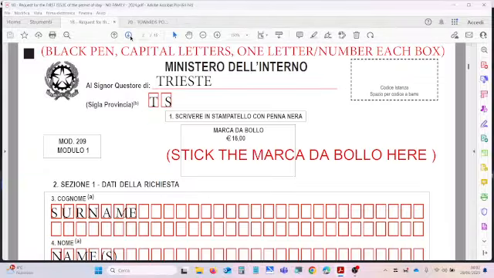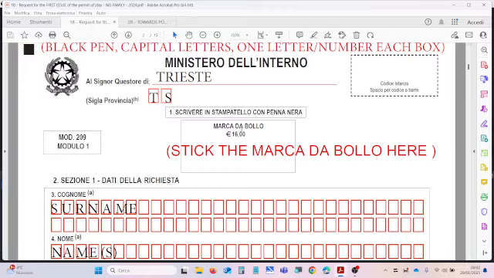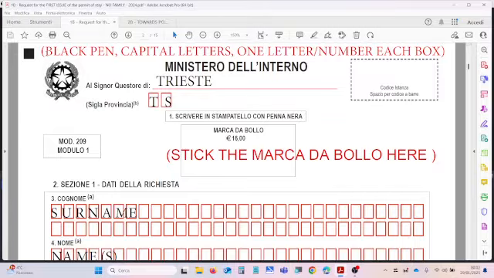Going on to the form, you take the Form 1, the Modulo 1. The first thing to know is that you have to use a black pen to fill out the form. Use only capital letters in every part of the form, and remember that every letter and every digit goes in one box. One letter and one digit for one box, as you can see here.